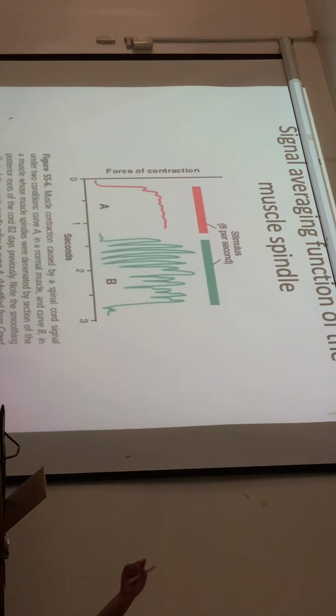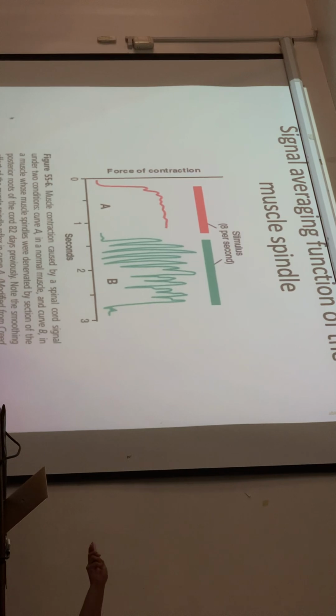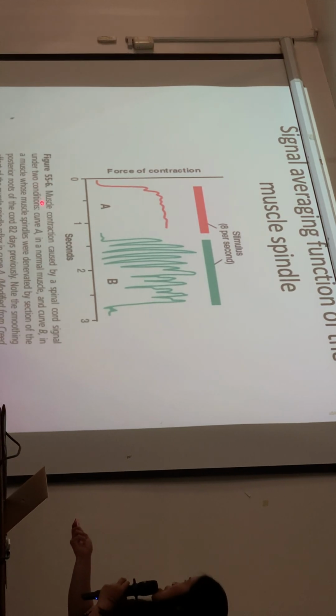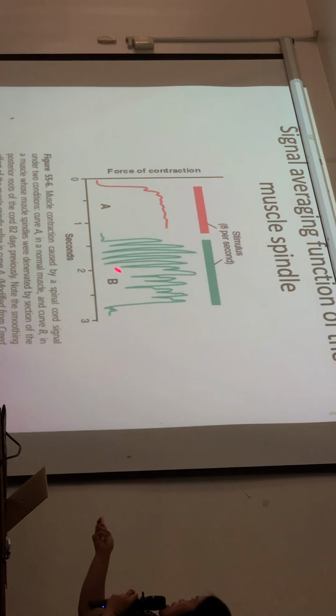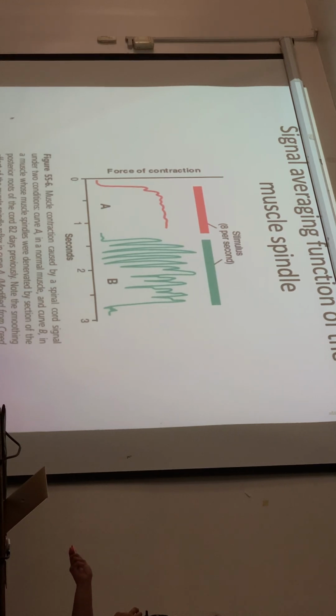Another important function of the muscle spindle is its ability to average the contraction. For example, in this graph, in letter A, this is a muscle contraction caused by a spinal cord signal in a normal muscle. But in the green curve here, this muscle has been denervated, so there is no more innervation in the muscle spindles. Note the smoothing effect of the muscle spindle in reflex A.